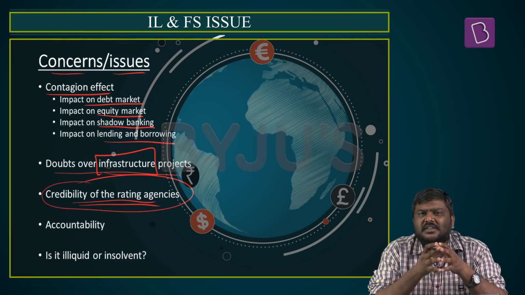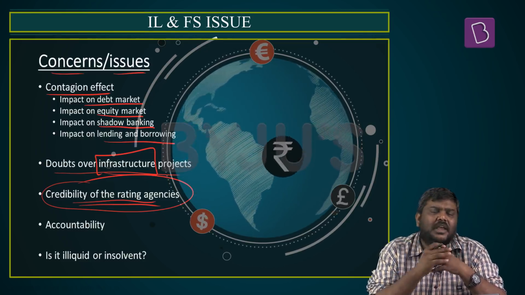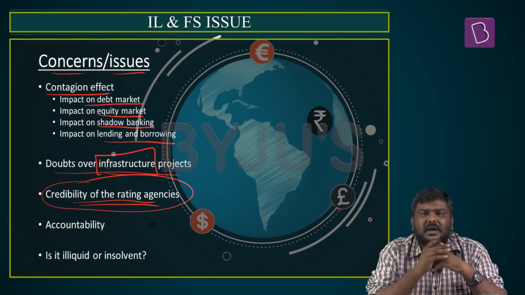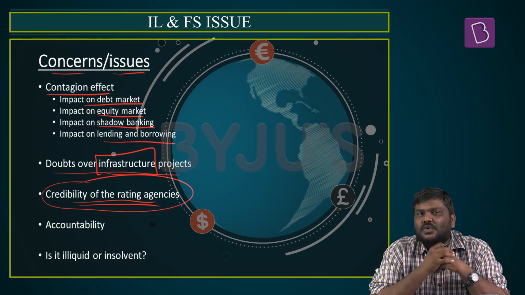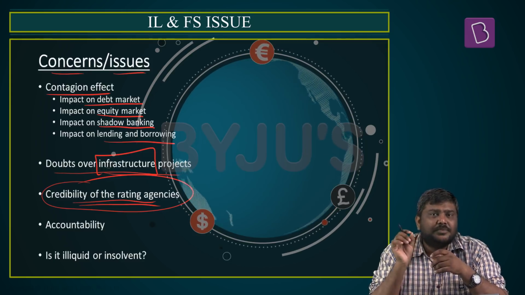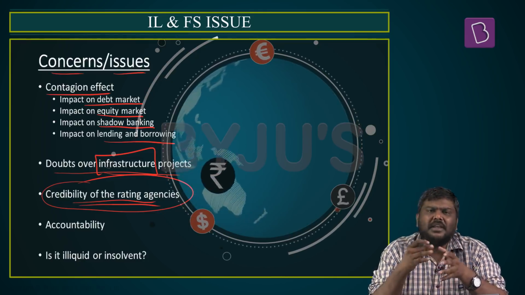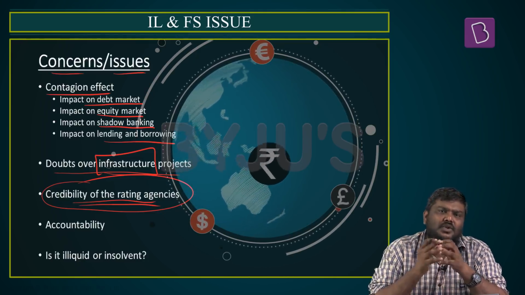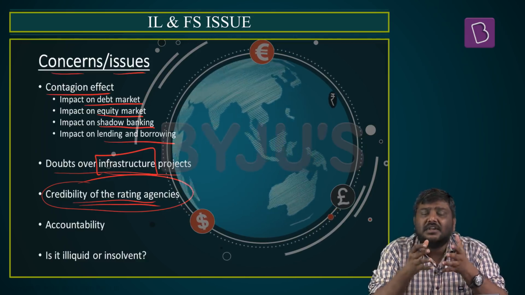The credit rating agencies at that point of time also gave a very high credit rating of triple A for various debt instruments in the market. So when the market crashed in the USA, the investors who took the highest hit were those who had invested in triple A rated debt instruments. We are seeing the same repetition happening in India. So a question has been raised whether these credit rating agencies are efficient or not.